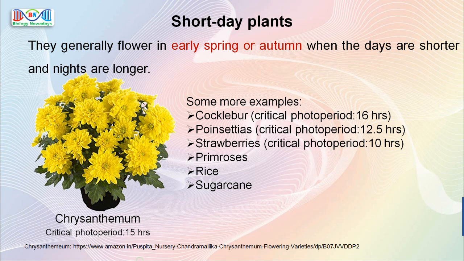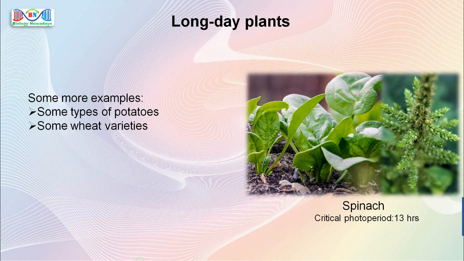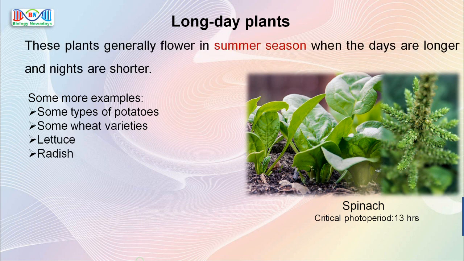Besides spinach, some more examples for long day plants are some types of potatoes, some wheat varieties, lettuce, radish, etc. These plants generally flower in the summer season when the days are longer and nights are shorter.